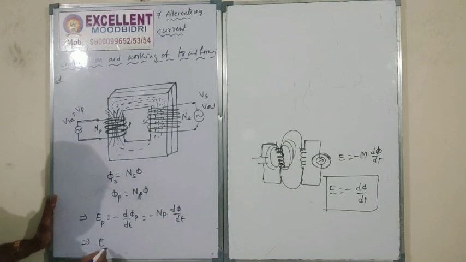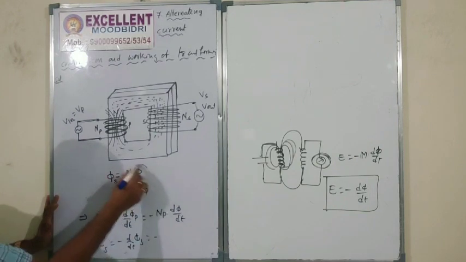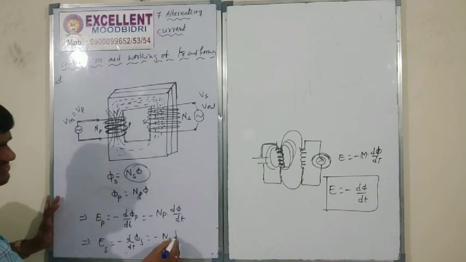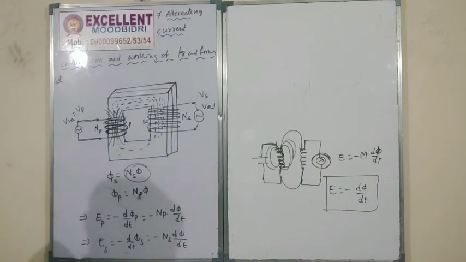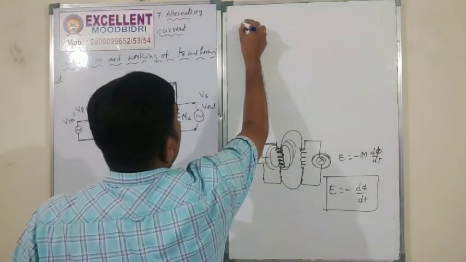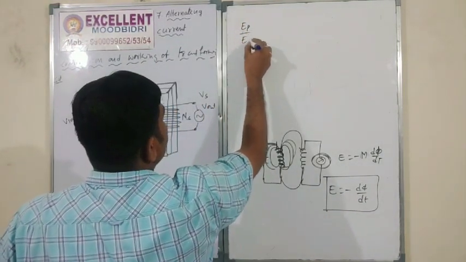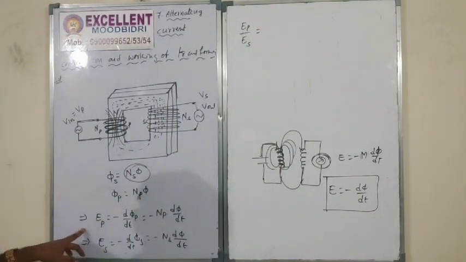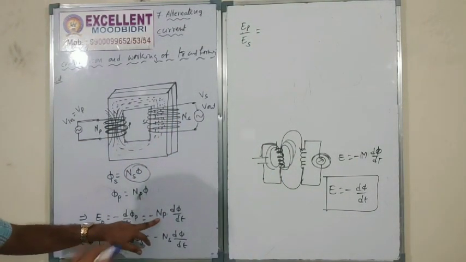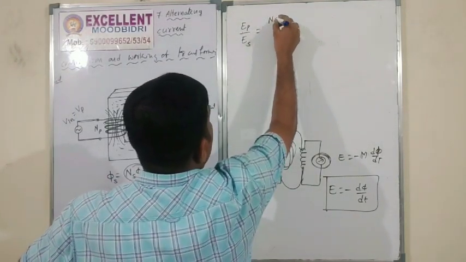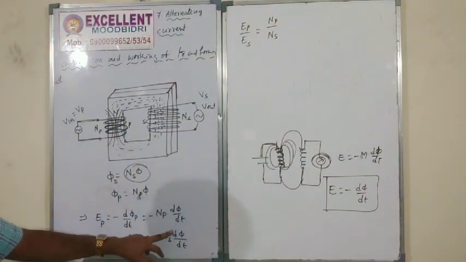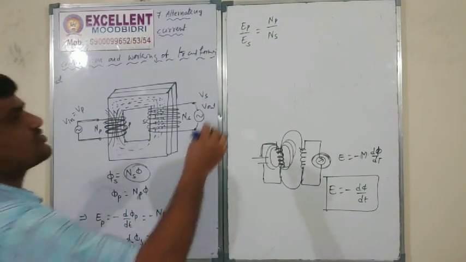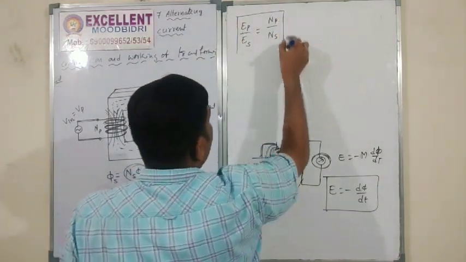Similarly, ES is equal to minus d by dt of phi S, which is minus NS into d phi by dt. This is the mathematical expression. Remember everybody. Now EP by ES is equal to minus NP into d phi by dt over minus NS into d phi by dt. The minus signs get cancelled, and d phi by dt both get cancelled, so EP by ES is equal to NP by NS. This is a very important formula.